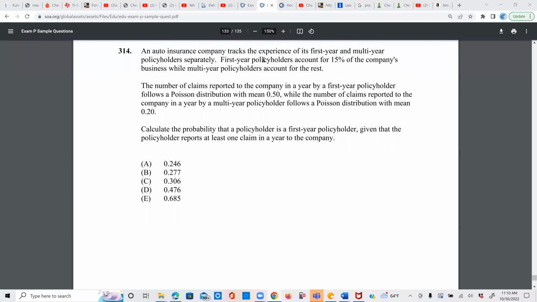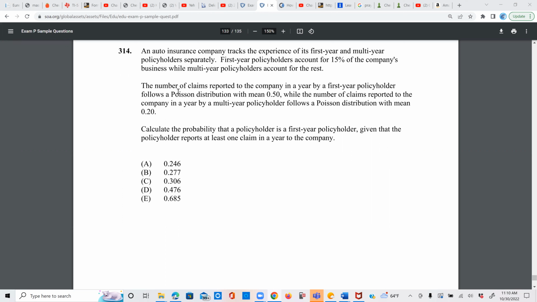An auto insurance company tracks the experience of its first-year and multi-year policyholders separately. First-year policyholders account for 15% of the business, while multi-year account for the rest.